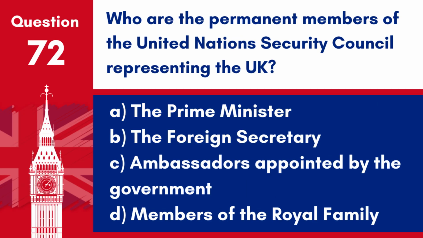Question 72. Who are the permanent members of the United Nations Security Council representing the UK? A. The Prime Minister. B. The Foreign Secretary. C. Ambassadors appointed by the government. D. Members of the royal family. Answer: C. Ambassadors appointed by the government. The UK is represented on the United Nations Security Council by ambassadors appointed by the government.